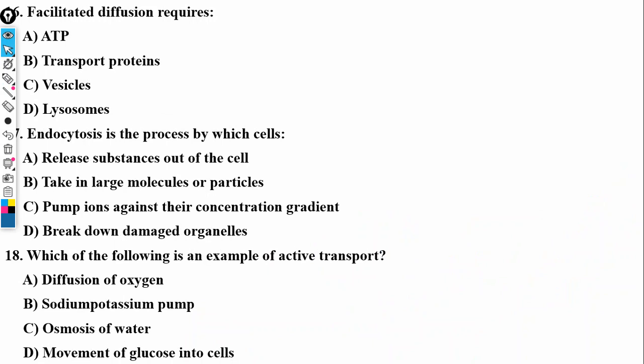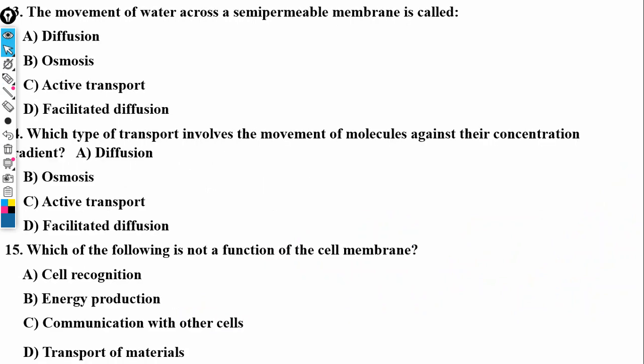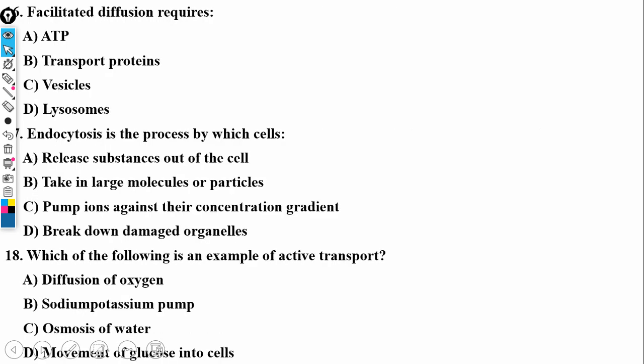The answer actually will be transport proteins, because it involves proteins that help to move molecules across cell membranes. You understand? That is what facilitated diffusion is. We call them transport proteins.